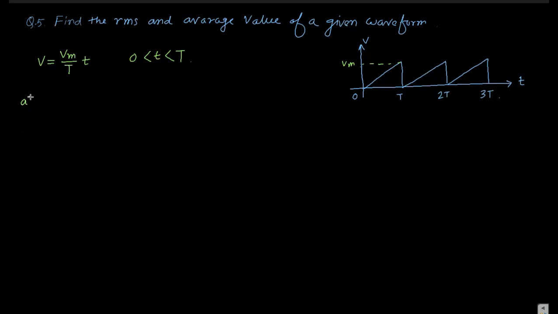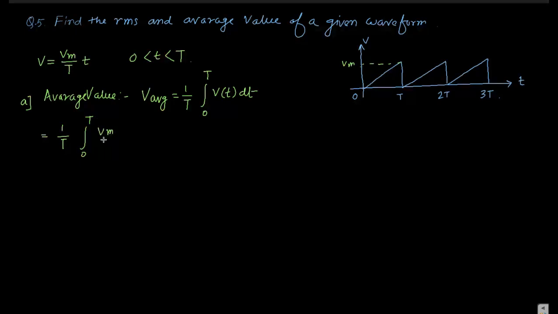So if we find the average value, V average is equal to 1 by t, integral from 0 to t of V dt. It is 1 by t, integral from 0 to t, where V is Vm by t into t dt.